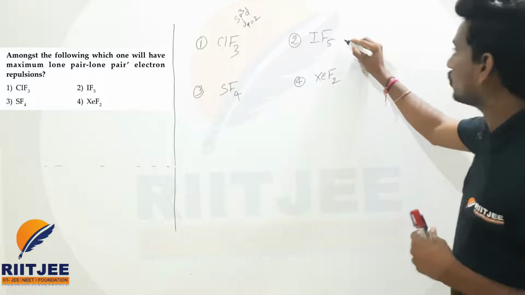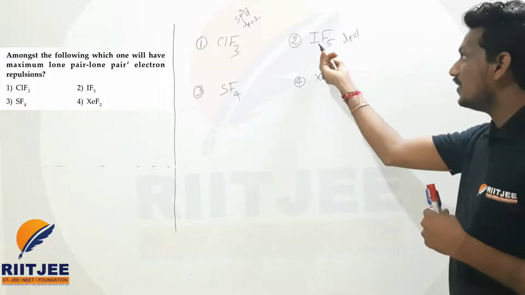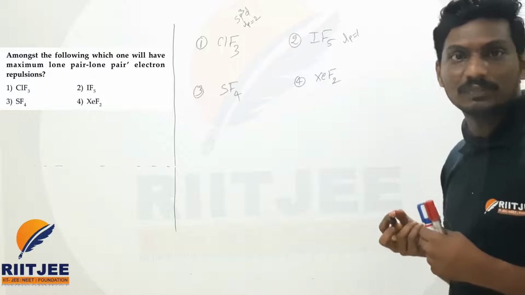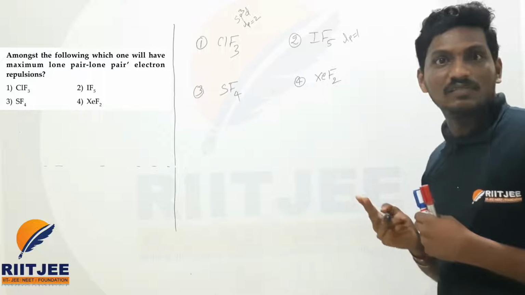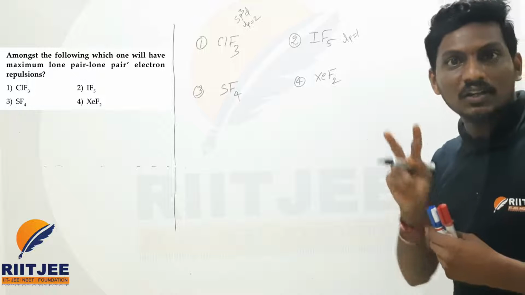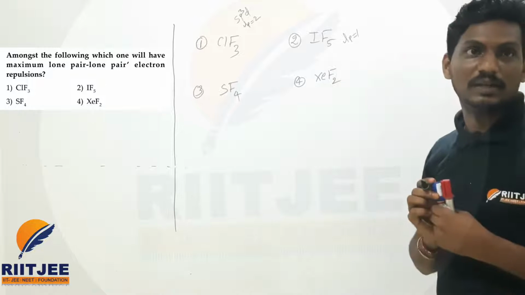For this one, how many lone pairs are there? Only one lone pair is present on this one. How, sir? Valence electrons of iodine is 7. Out of 7, 5 are involved in bonding, and 2 electrons are left. 2 electrons is nothing but one pair. So the lone pair is 1, beta.